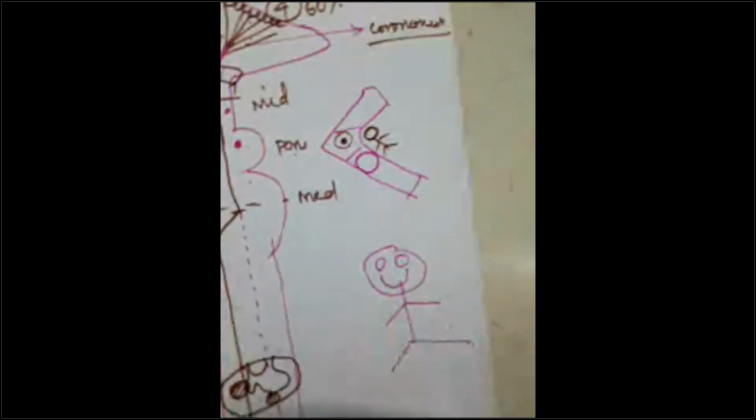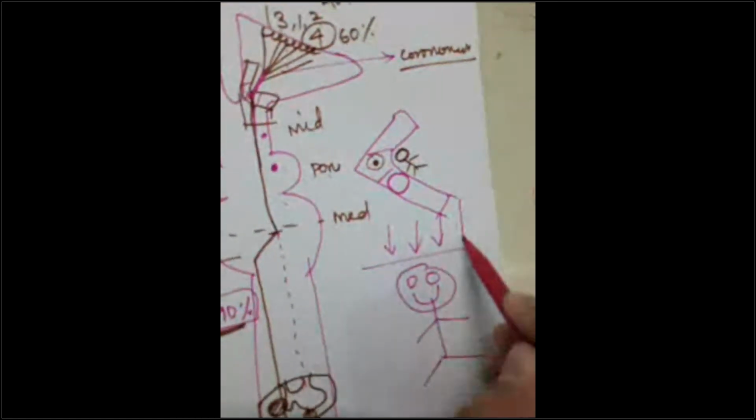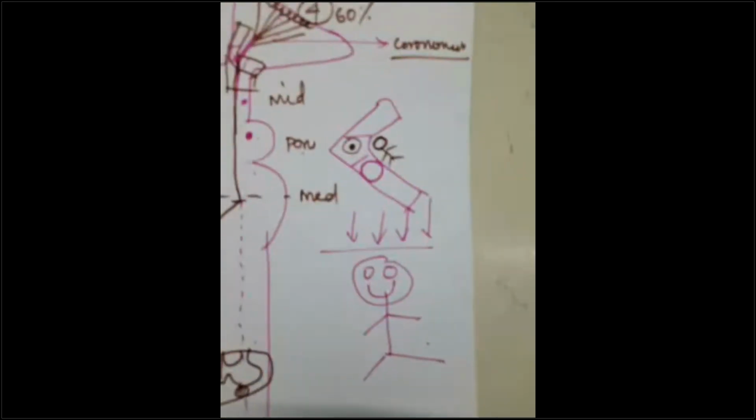This is his eyes. This is nose. This is his mouth. Okay. This is the anterior. Cut like this. The coronal section. This is the coronal section, guys. Cut like this and see.